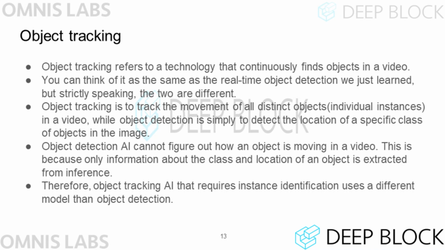An object detection technology simply draws a box at the location of the object without considering the relationship between the images. Thus, the two techniques use different models or are only partially similar. Of course, there are cases where object detection technology is used to implement object tracking technology.